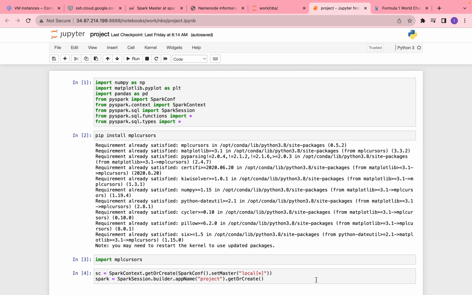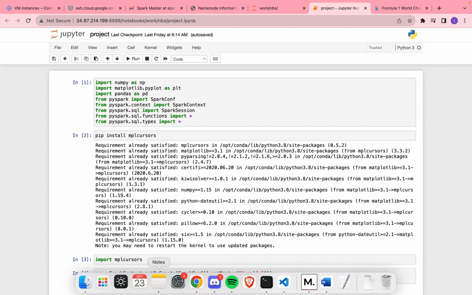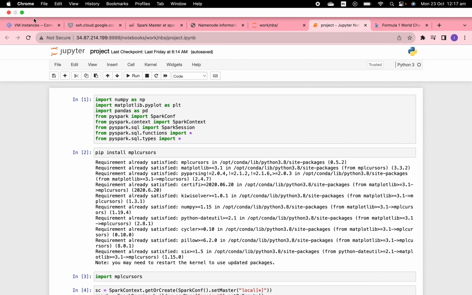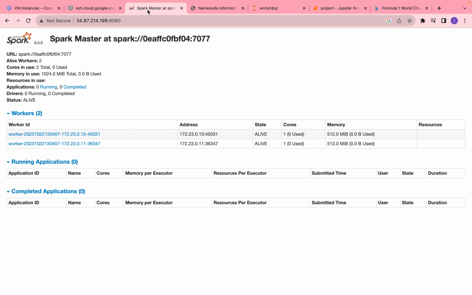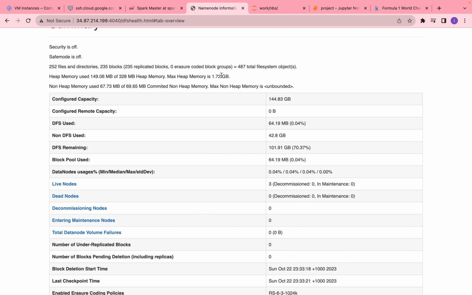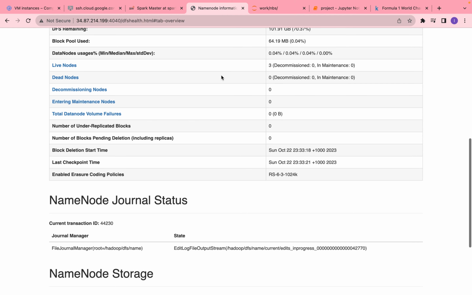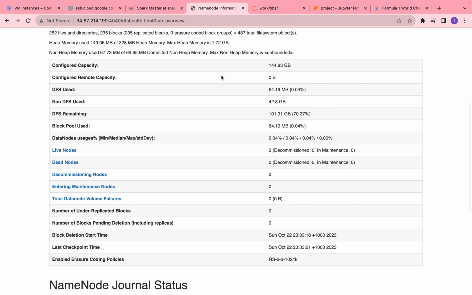The data analysis has been done in a Jupyter notebook that's running on a virtual machine on the Google Cloud platform and interacts with a Spark cluster with 2 worker nodes to distribute computing resources. We also have a Hadoop cluster with 3 data nodes to store data efficiently and ensure that it is scalable as the sport continues to expand globally and more data is collected each day.